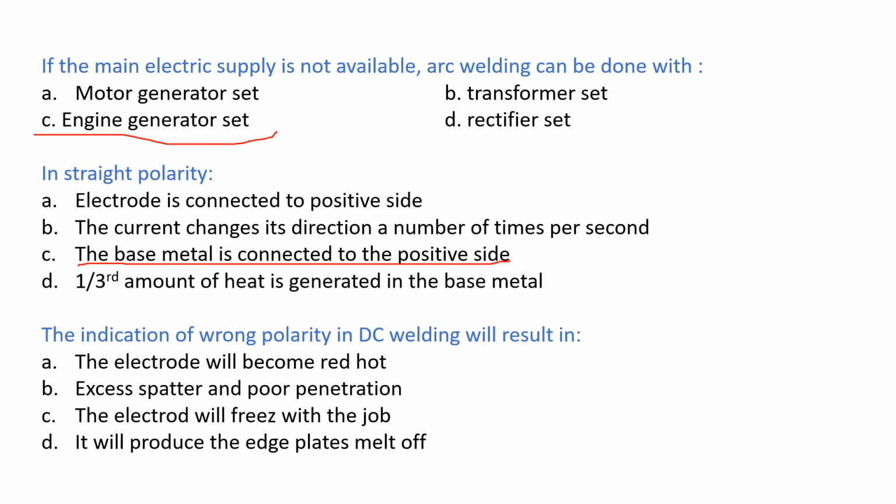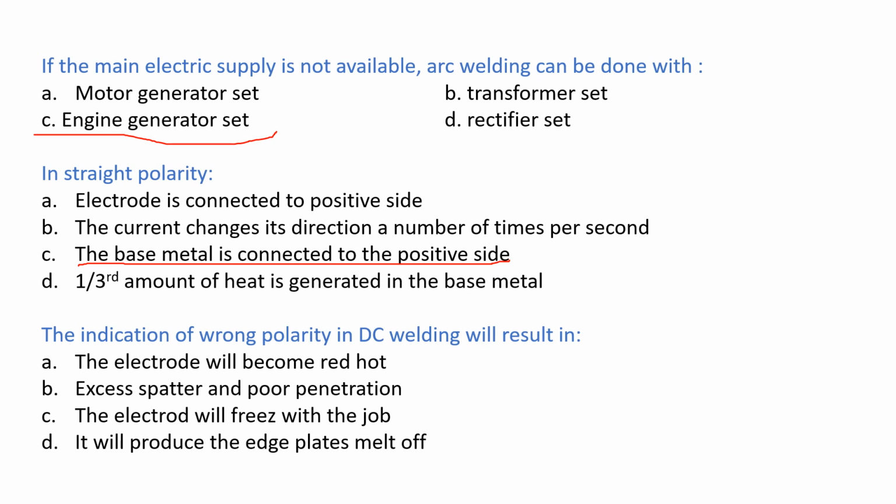Next question. The indication of wrong polarity in DC welding will result in, options: the electrode will become red hot, excess spatter and poor penetration, the electrode will freeze with the job, it will produce edge plates melt off.